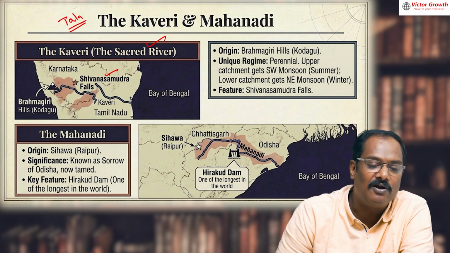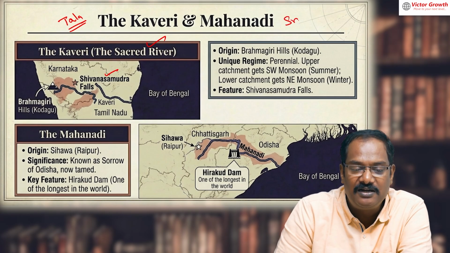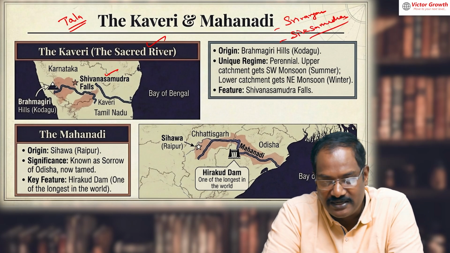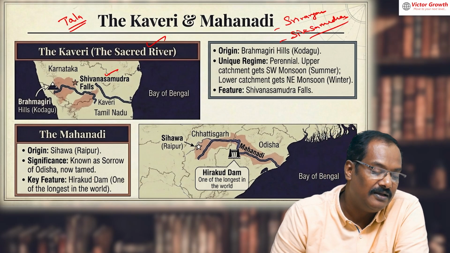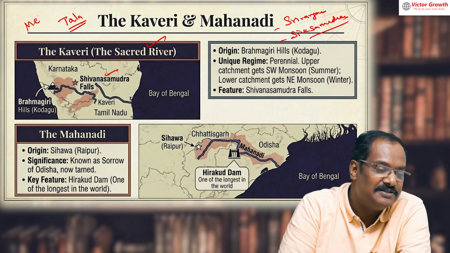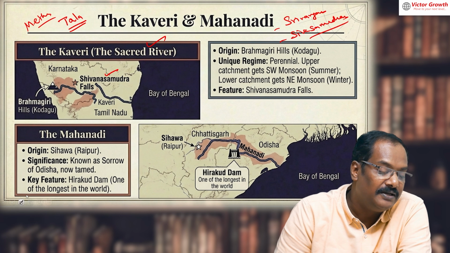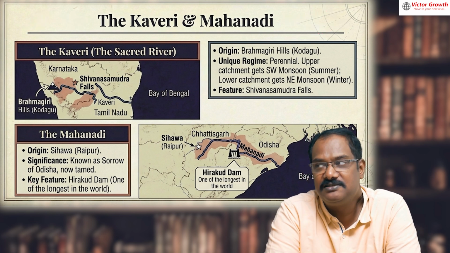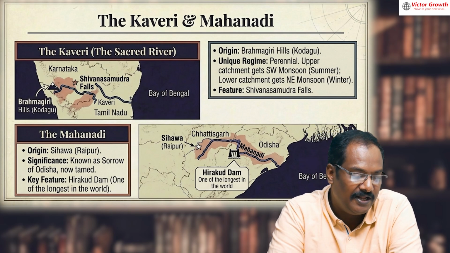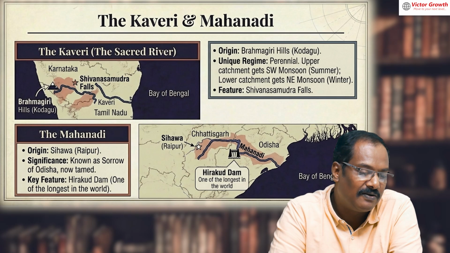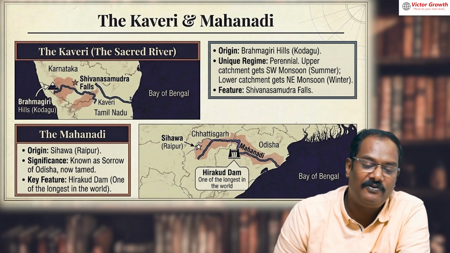Shivasamudram Falls is located here. It has a lot of islands also. Please write down: Sri Rangam is one island, Sivasamudram is also an island, Sri Rangapattinam is also an island. All these are located in Kaveri. Then it has dams: Mettur Dam and Krishna Rajasagar Dam. People think Krishna Raja is a river, Krishna. No, it isn't. Krishna Rajasagar Dam is on river Kaveri only. There is a little dispute between Karnataka and Tamil Nadu on that.